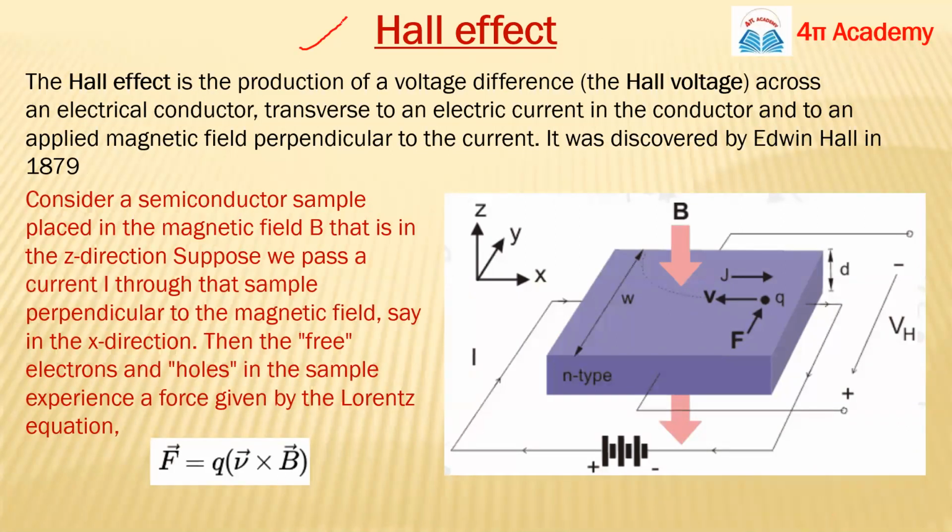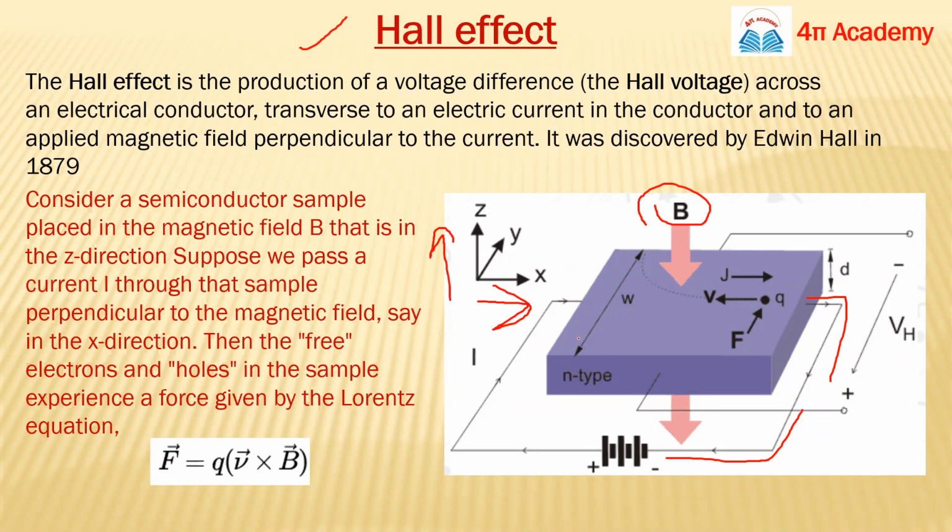Suppose you have an electrical conductor, and some current is flowing in it, say in the X direction. If you put this conductor in a magnetic field in this direction, then due to the magnetic force some voltage will be developed across your conductor. This is basically the Hall effect.